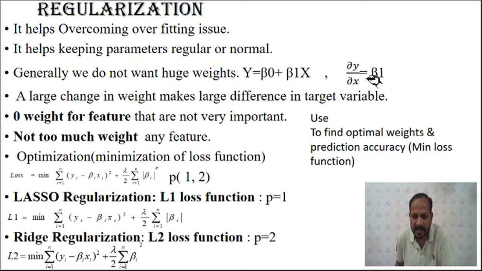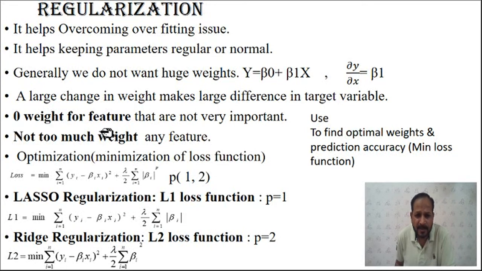In that case, if a certain parameter value is larger, it indicates that the change in the output will be driven only by that particular parameter, and there is no importance of the other parameters. This should not happen, because only one feature will dominate the other parameters, or the output will be decided by only that particular feature.